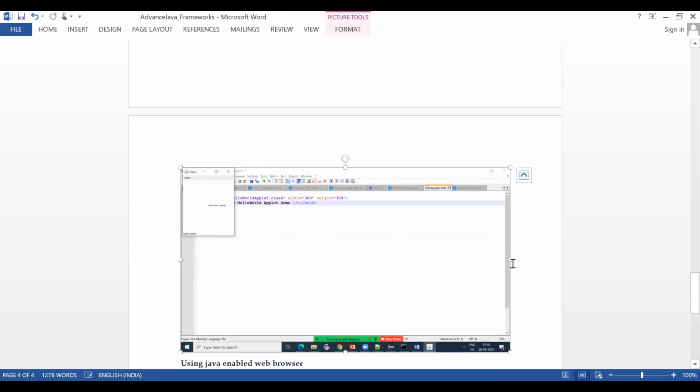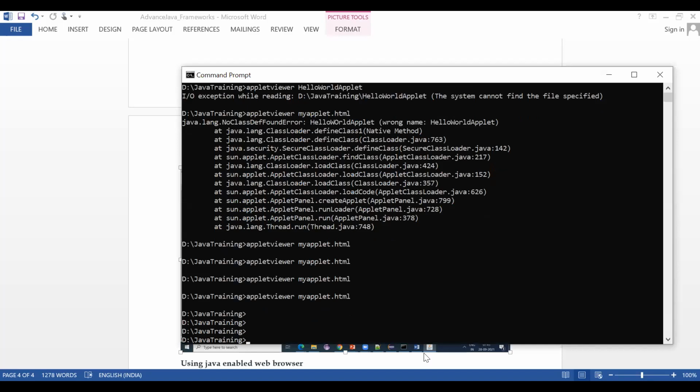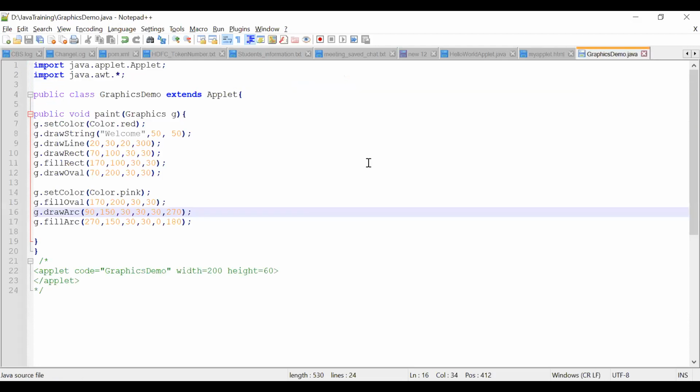Okay. Same way, let's run one more program. So I'm closing the applet. Now we'll try to run another program. There is a graphics demo here.